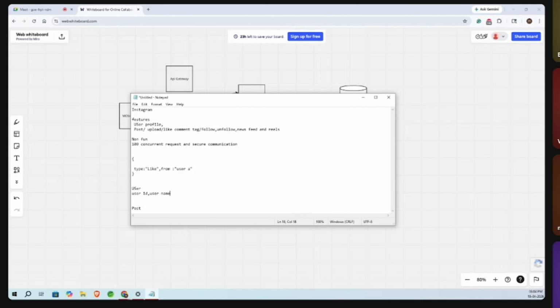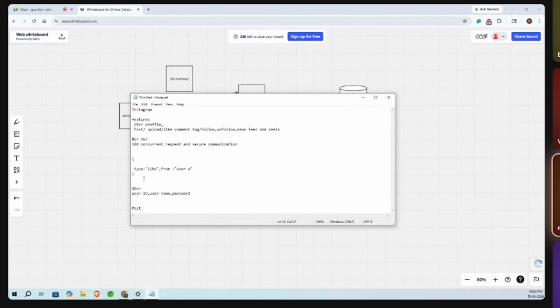Mani, sorry to interrupt, just give a brief about the schema that will be there. For the user, let's say they only have the username, email ID and password. Let's not worry about photos and all.